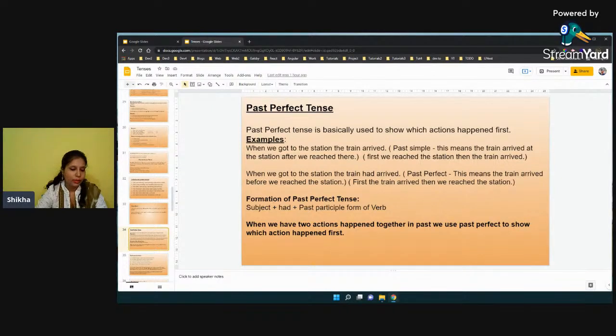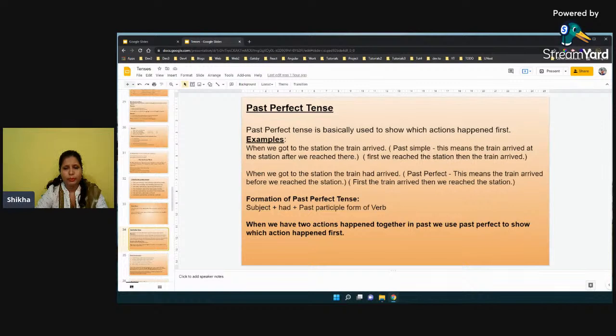Maybe we are talking about past actions which happened together, and we want to show which action happened first and which action happened next, right? So here we can use past perfect tense to show which action happened first and which happened next.